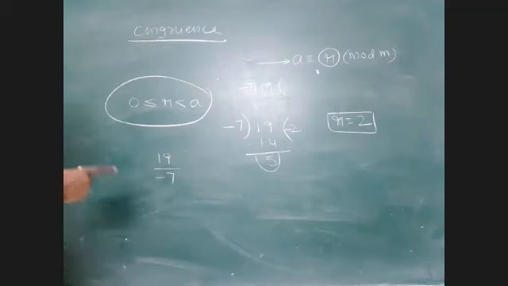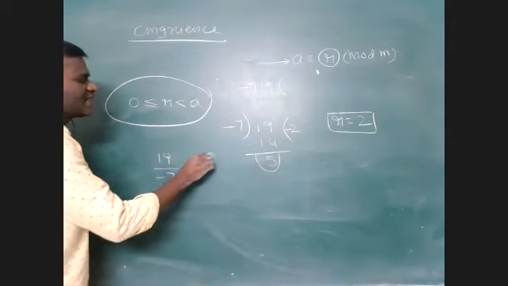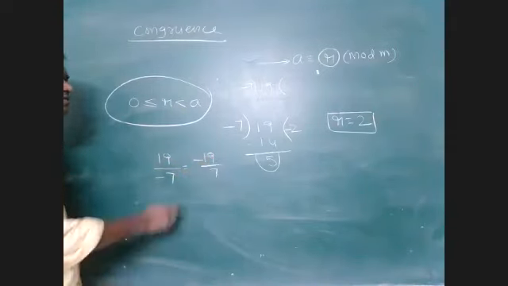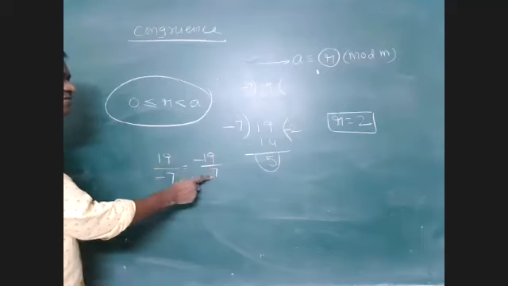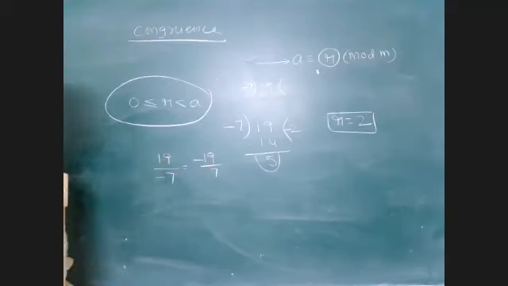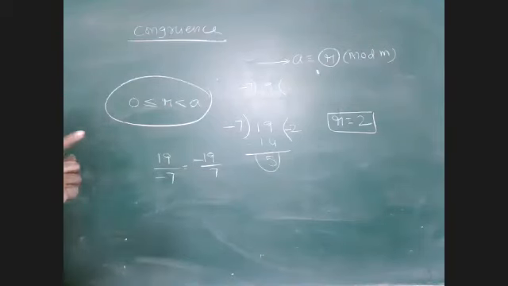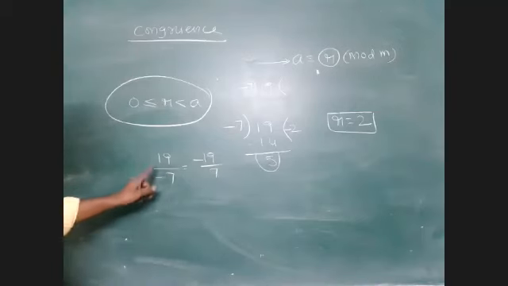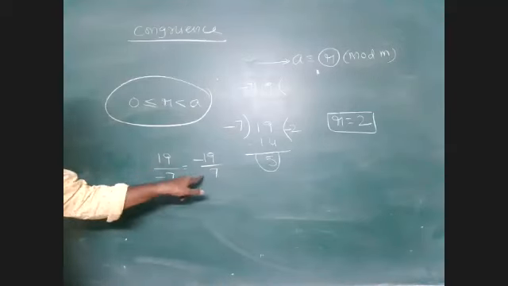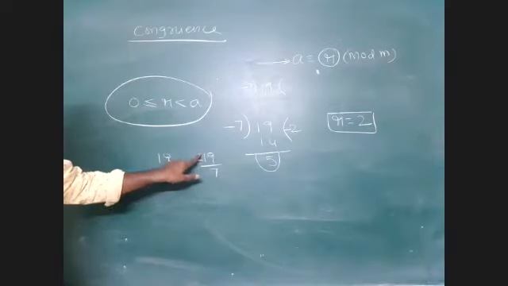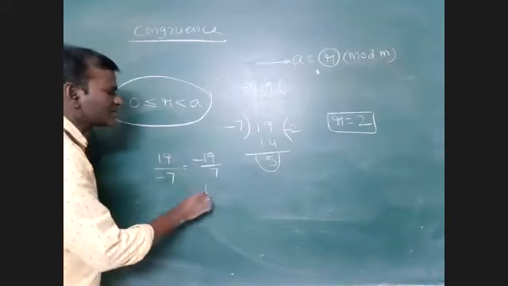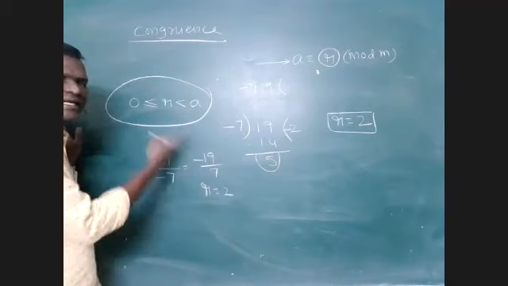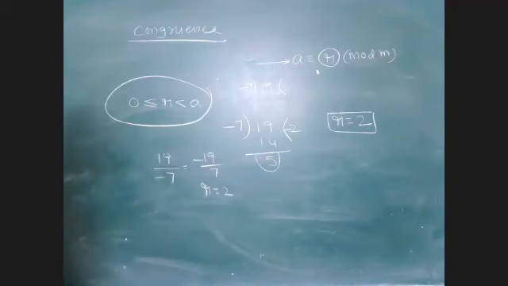But this is not in the standard form. What is the standard form of this one? 19 by minus 7 is minus 19 by 7. So we have to divide minus 19 by 7 instead of dividing 19 by minus 7. That is the importance of the standard form. This is not in the standard form here. So first I converted this into the standard form. So when minus 19 is divided by 7, now only I got here remainder is 2, and the remainder condition also satisfied there. Check it. Am I right?